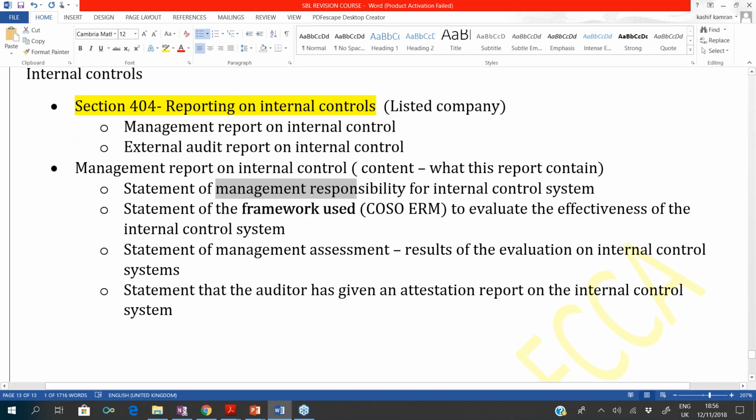Number one, the management responsibility is part of the report. The framework used is part of the report. The management assessment is part of the report. And finally, that the auditor has given an attestation report is part of their report. So they're telling these four key things to the shareholder when they're reporting on the internal control system.